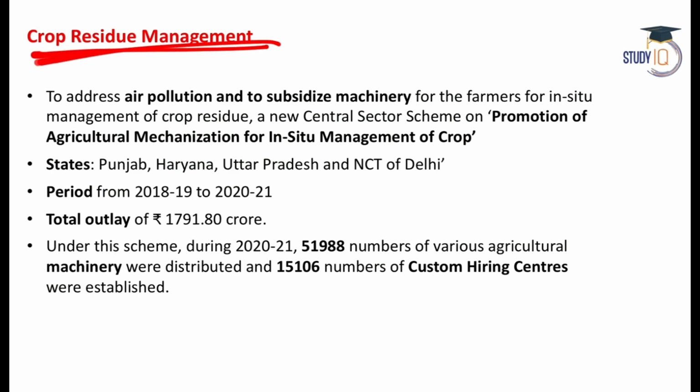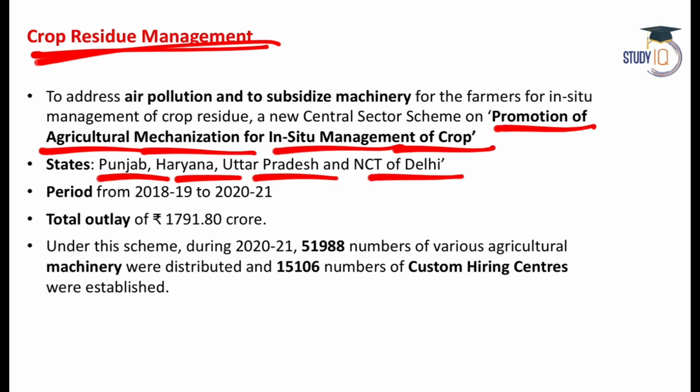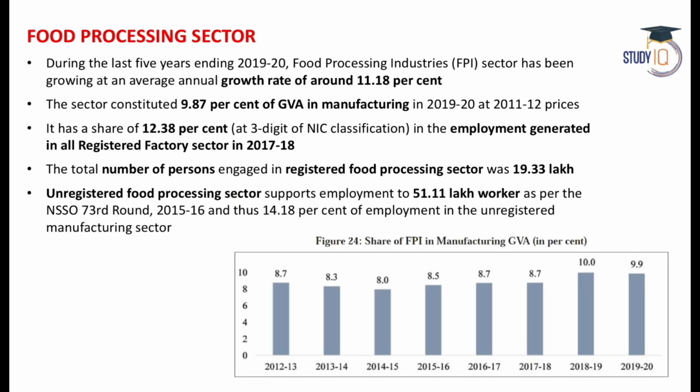Crop residue management: we also want to do crop residue management, like checking stubble burning. So there is a scheme called Promotion of Agricultural Mechanization for In-Situ Management of Crop Residue. It is running in Punjab, Haryana, UP and Delhi, which are the hubs of stubble burning. For that, the government will spend approximately 1800 crore.